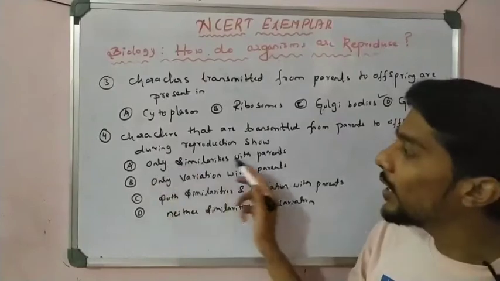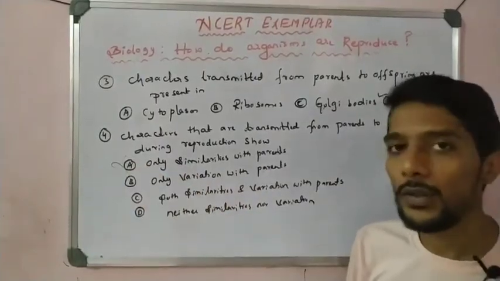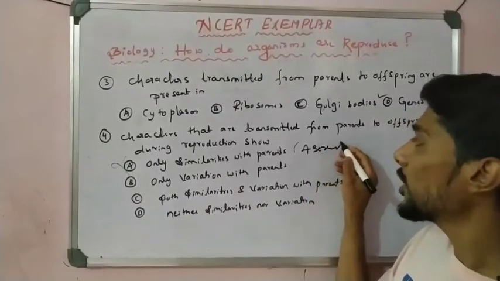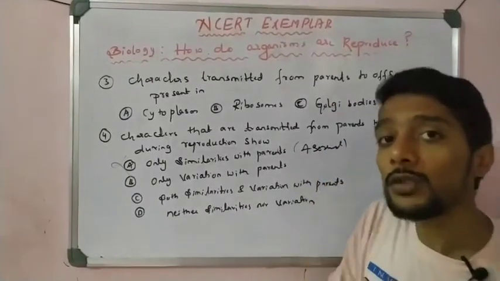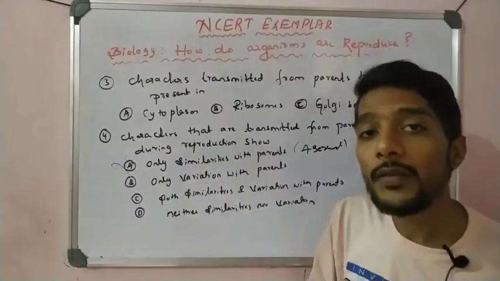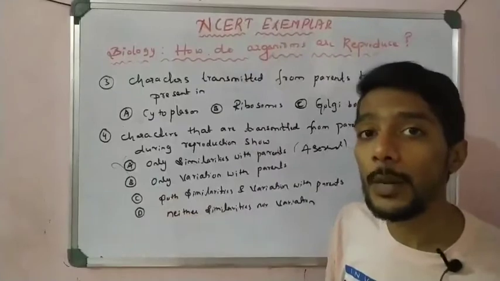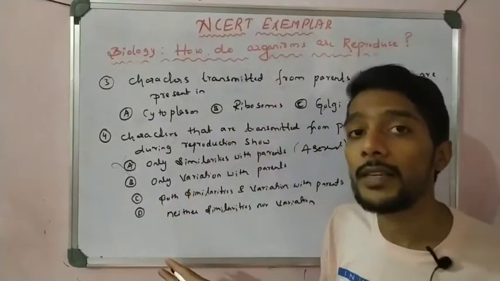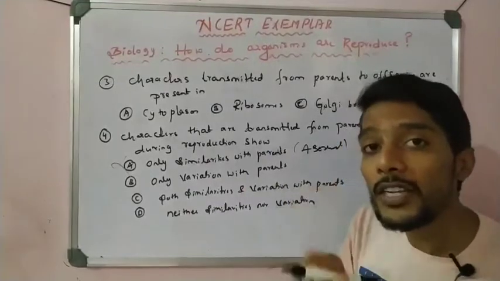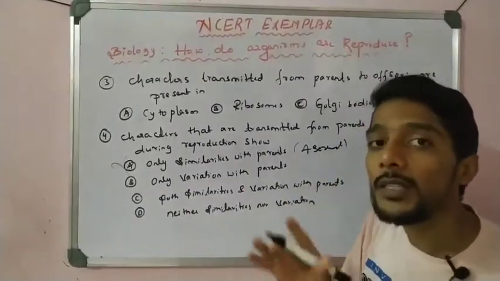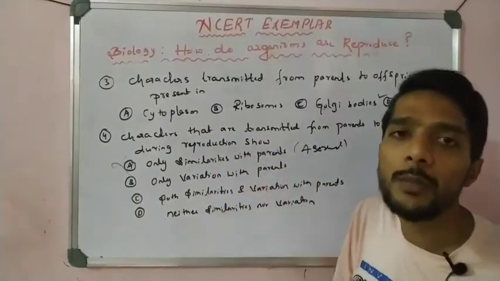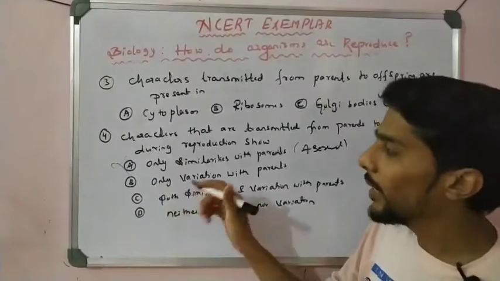So only similarity is the wrong answer. It is possible in asexual reproduction. But even in asexual reproduction, sometimes variation takes place. For example, in bacteria, as we know from the heredity chapter, some variation is possible. But we say similarity, because in asexual reproduction most of the offspring are similar, unlike in sexual reproduction.